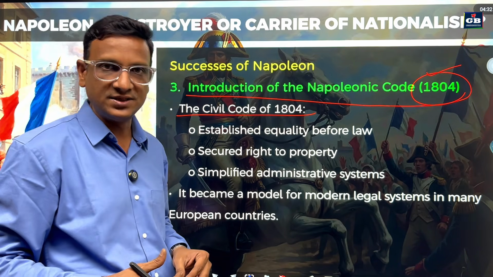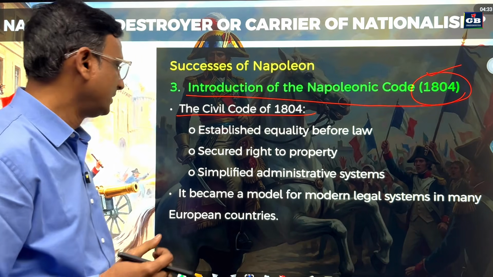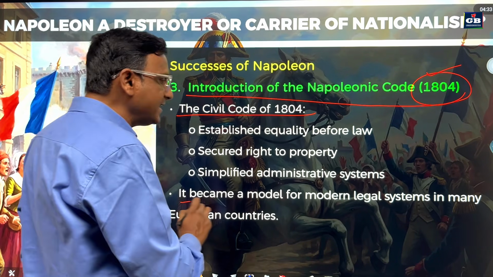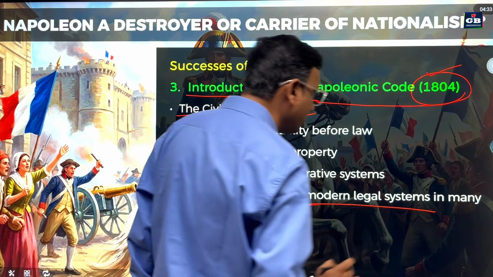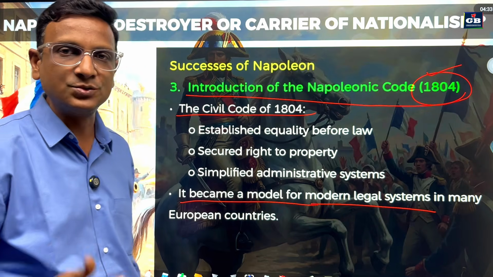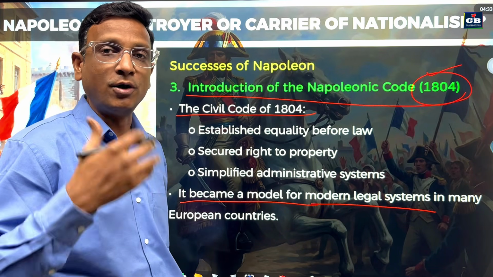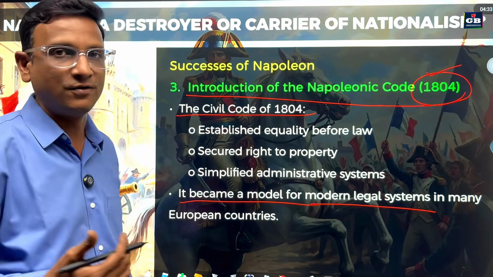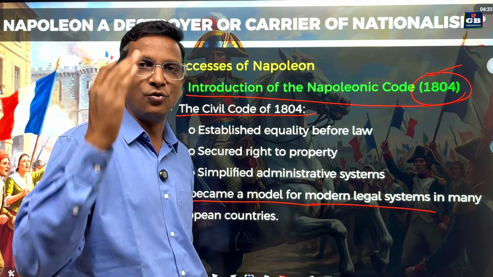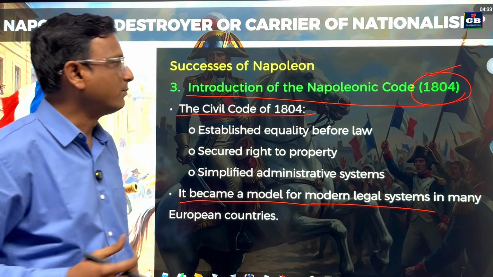It simplified the administrative system. He made the administration so simple, right? Whatever legal system he brought became the inspiration for the modern legal system. In many European countries, the legal system they still follow is adopted from the Napoleonic Code of 1804, made with such good foresight and clarity.